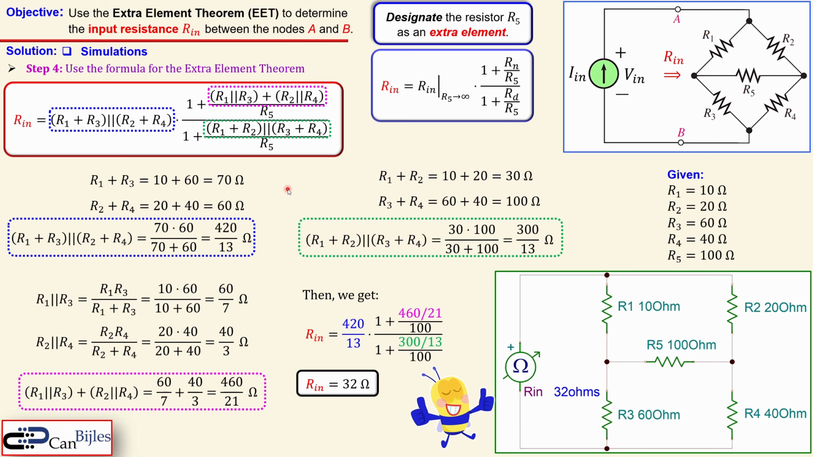Alright, it was our example considering the extra element theorem, specifically used on a pure resistive circuit, in this case the Wheatstone bridge, and we have applied that and calculated our equivalent or input resistance.